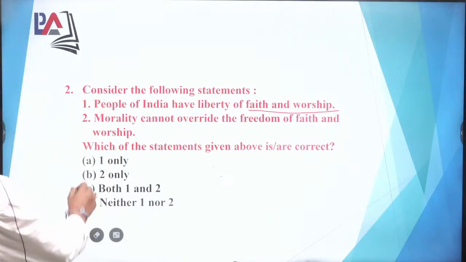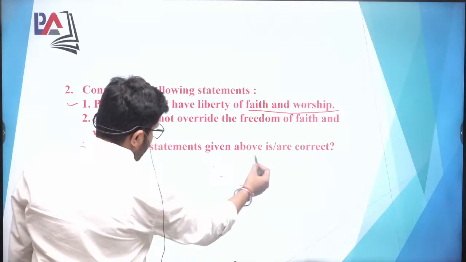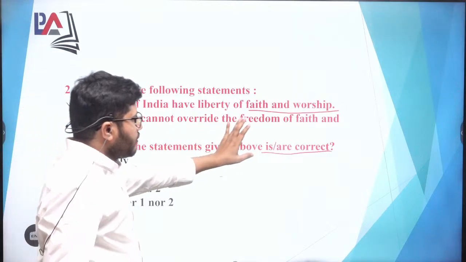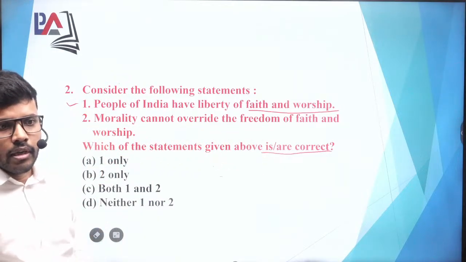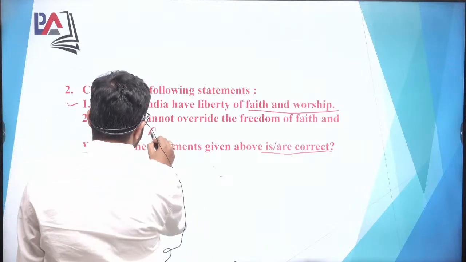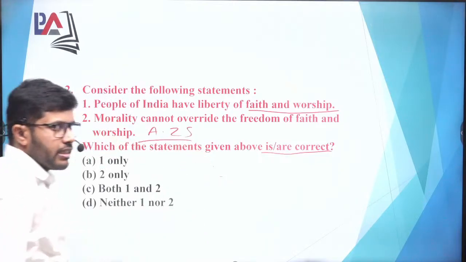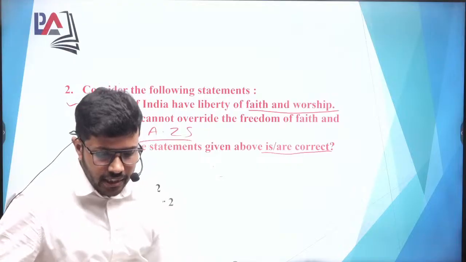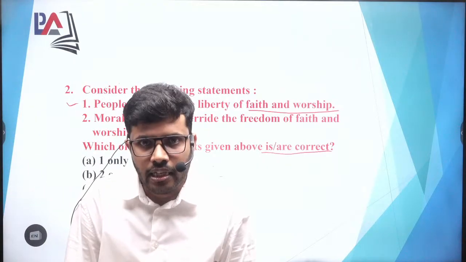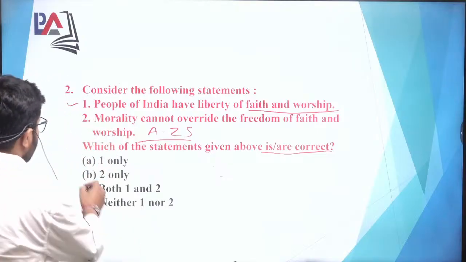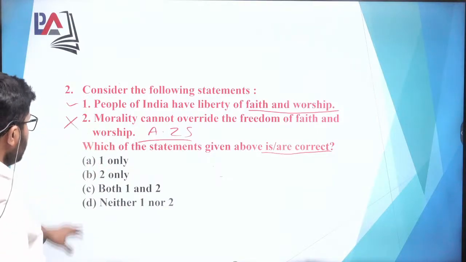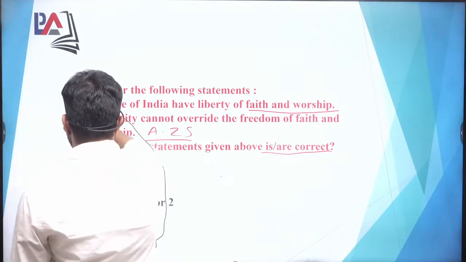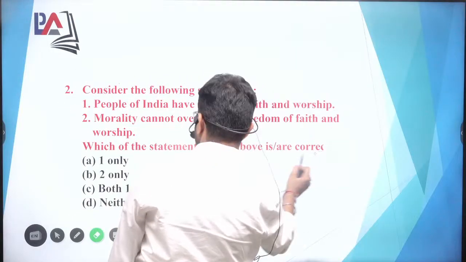So the first statement is correct, because the question they are asking is which of the following statements is correct. Now the second statement is morality cannot override the freedom of faith and worship. But if we go to article 25, we will find that there is a restriction on the basis of morality, health. Okay, there is a restriction. So as far as article 25 is concerned, the second point is wrong. Okay, so the correct answer is only one. So we'll click on the first. So the right option is A.